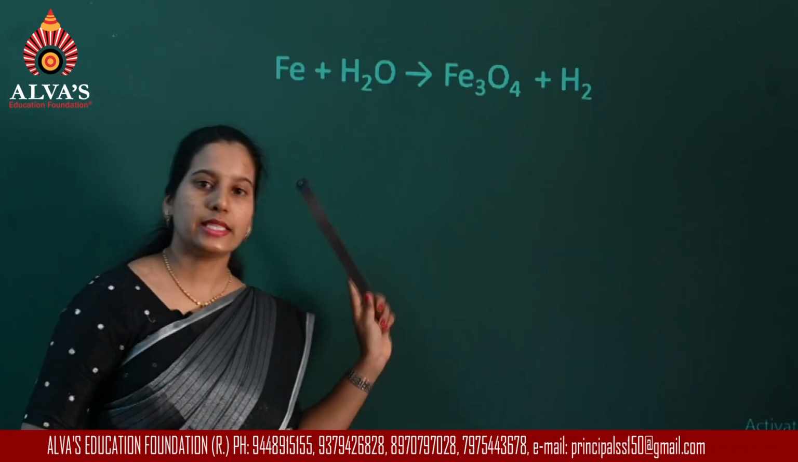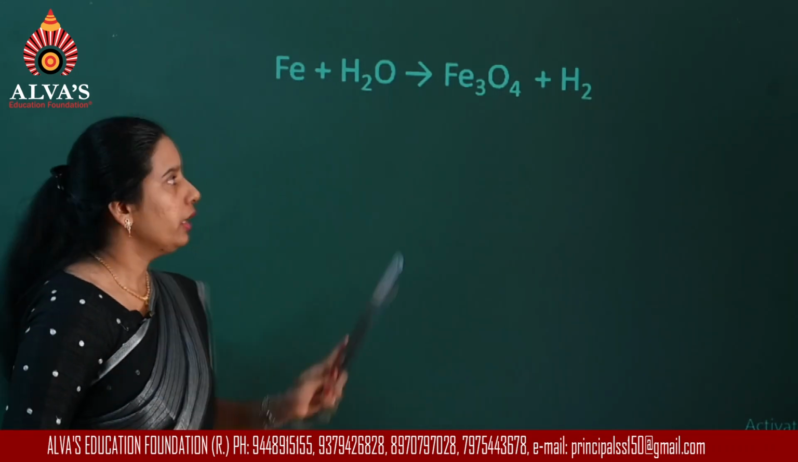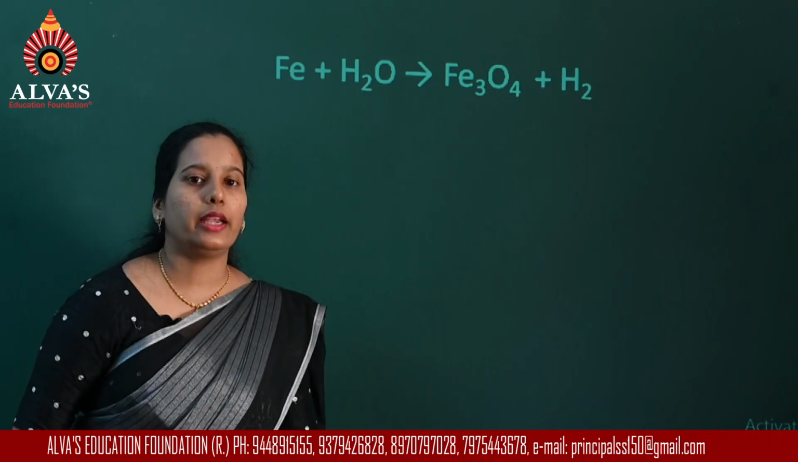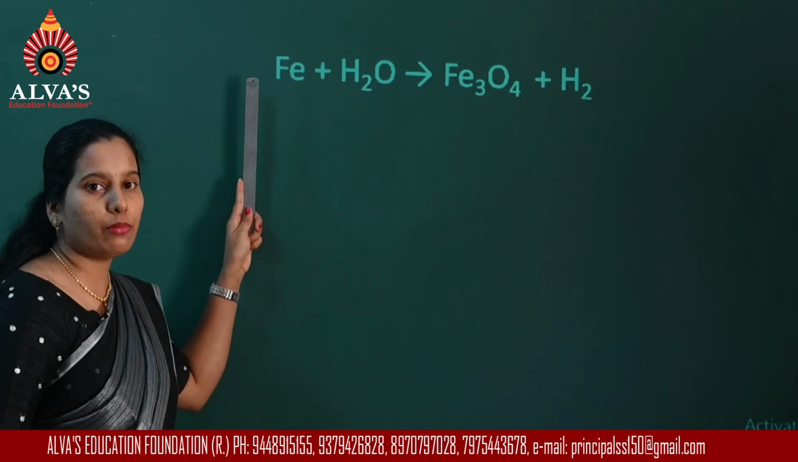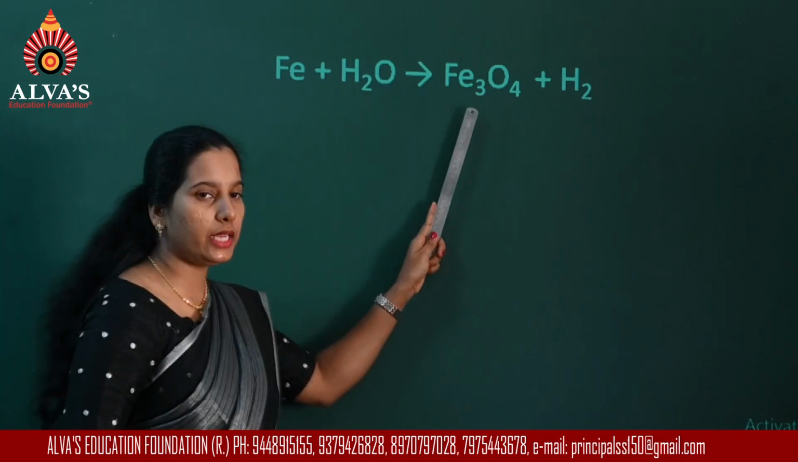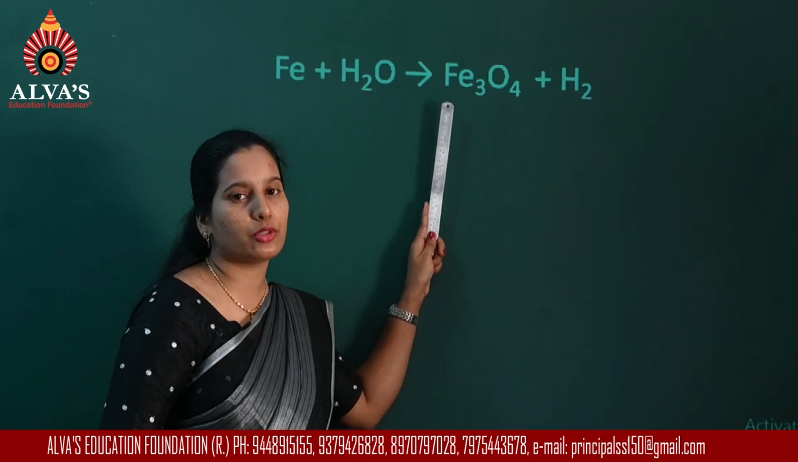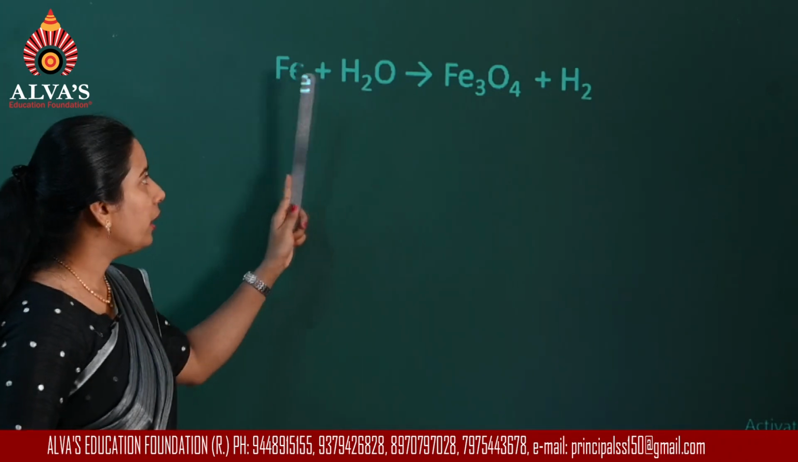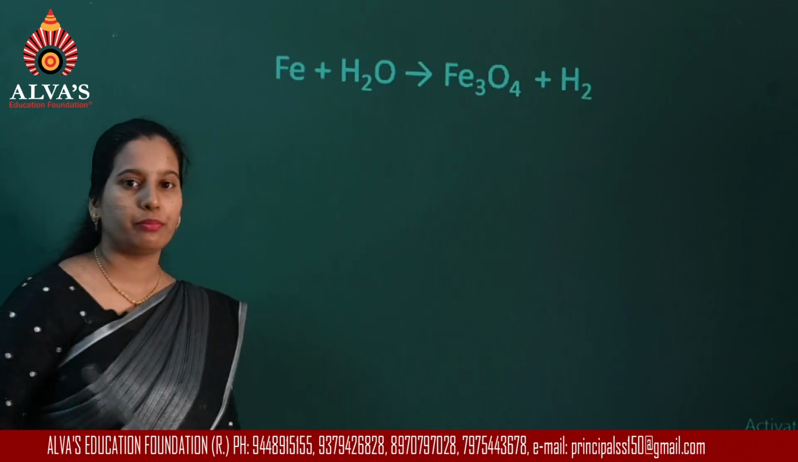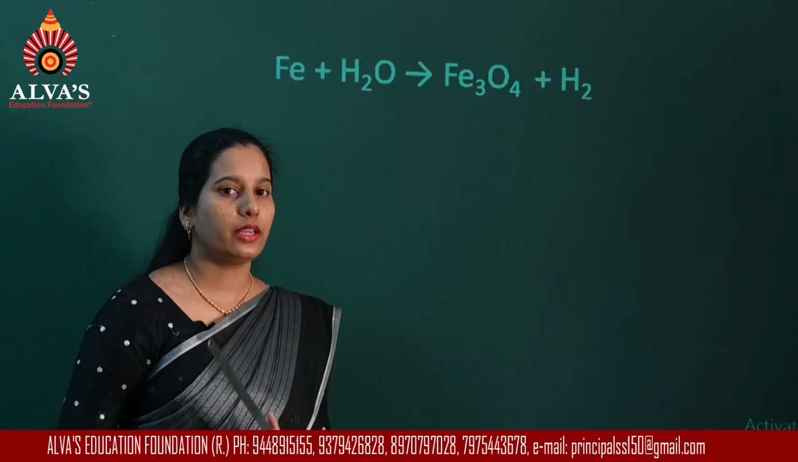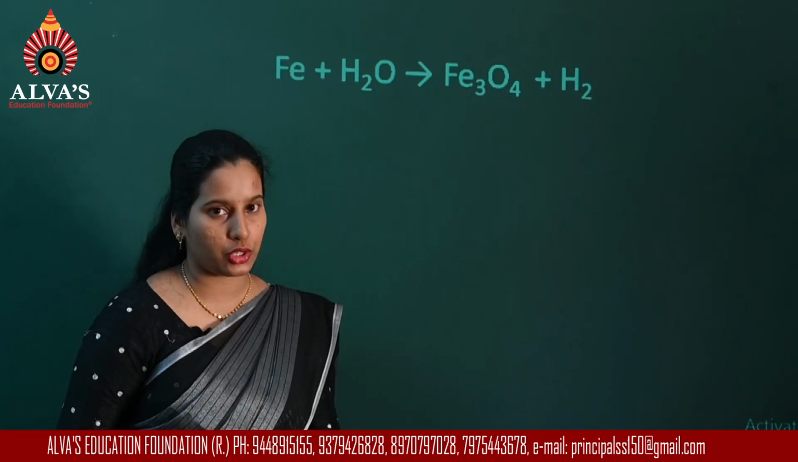Now this is the skeletal equation. Now check whether it is balanced. There is 1 iron atom on the left side, but you see there are 3 iron atoms on the right. The number of oxygens are also not balanced. So this equation is not a balanced equation.